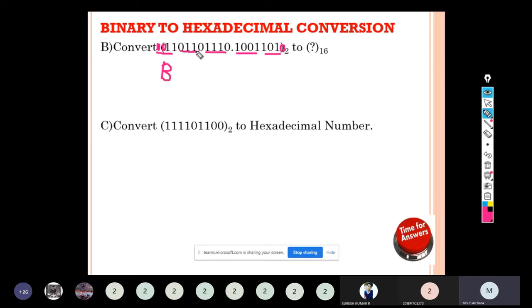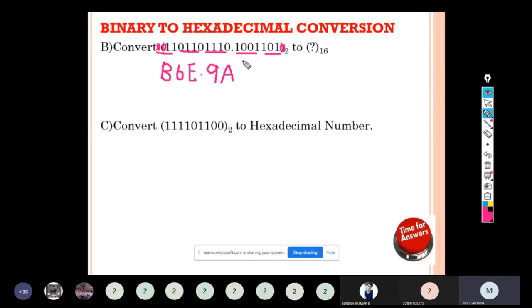Next, 0110 means it belongs to 6, 4 plus 2 is 6. Next, 1110 will have 14. 14 will be represented by E, right? Dot. 1001 is 9, it is in numbers, so we can represent it by a number. 1010 with 8421 is 10, and 10 will be represented by A.